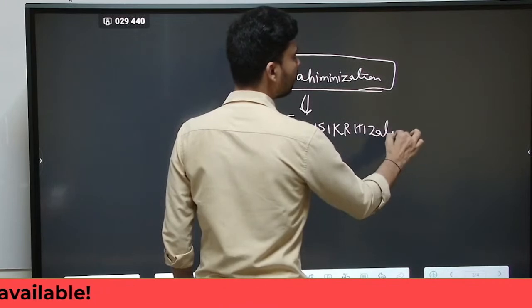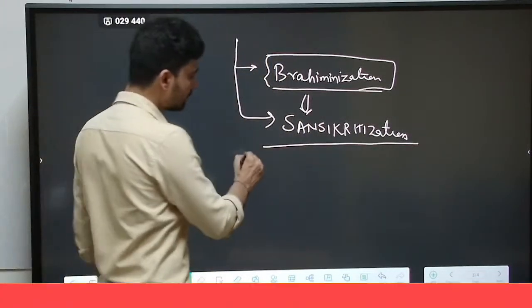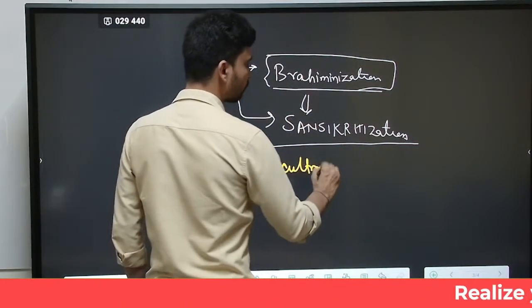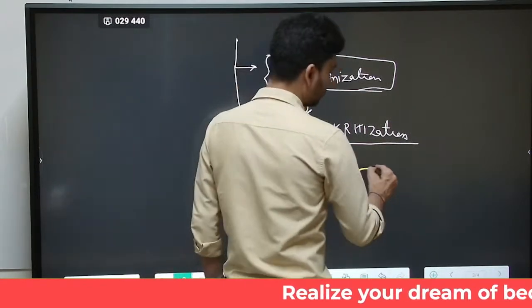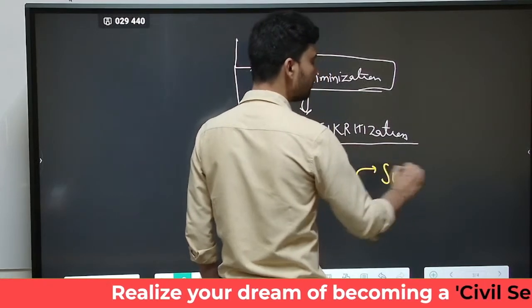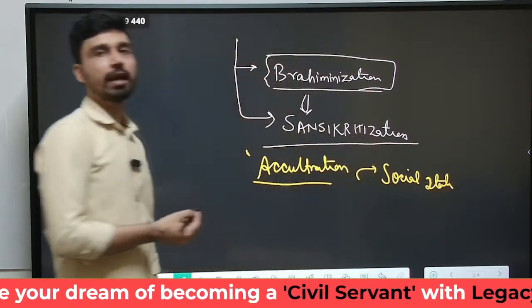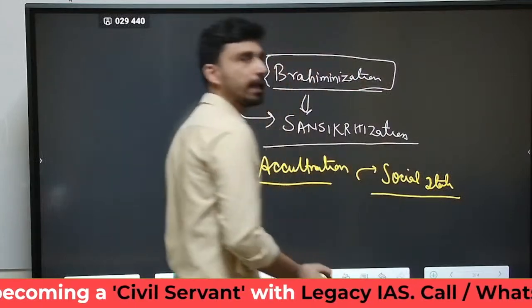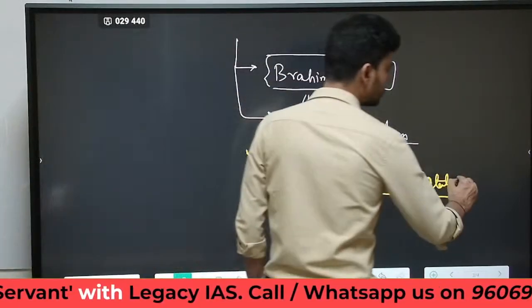So how can we define Sanskritization? Sanskritization is basically a type of acculturation process through which a section of society tries to elevate its social status. So Sanskritization is a type of acculturation by which a particular section of society, a particular caste in society, tries to elevate its social status.